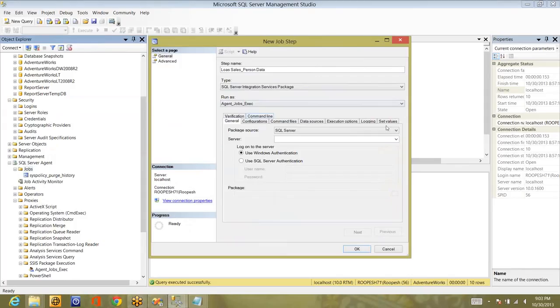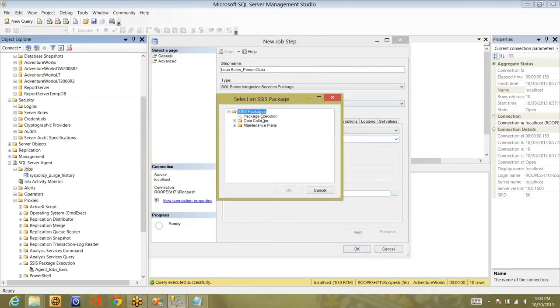Now, where is the package? Is it in SQL Server or file system or package store? It is in SQL Server, and this is the server name and this is the instance name where the package is. Let me select the package here, package execution. Click on OK.